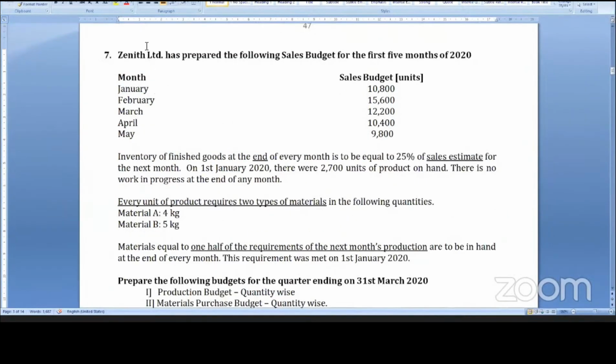This is a lengthy sum. Production budget. Zenith Limited has prepared the following sales budget for the first 5 months. So first of all, you have to prepare a production budget. Production budget formula is sales plus closing stock minus opening stock.